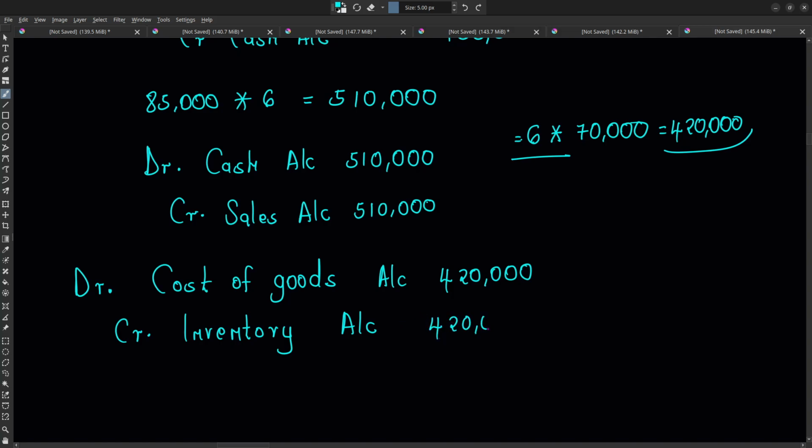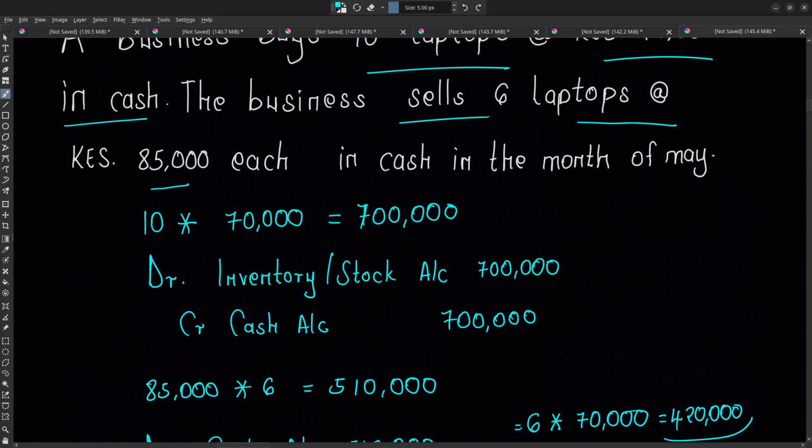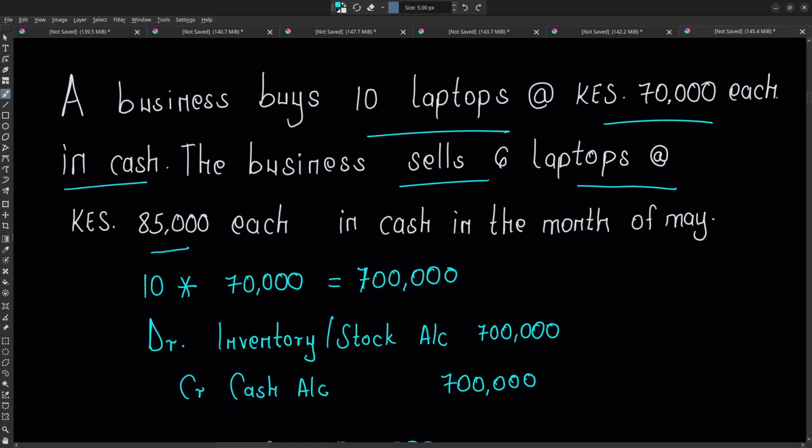Okay, so basically, you see, we end up matching the expenses to when we are recognizing the revenue as well. So that's how the matching principle works. So as long as you're doing accrual accounting, always you'll find that the objective of the matching principle has to apply. Okay, so that is recognizing the expenses that have been used to generate a certain revenue in the same period.